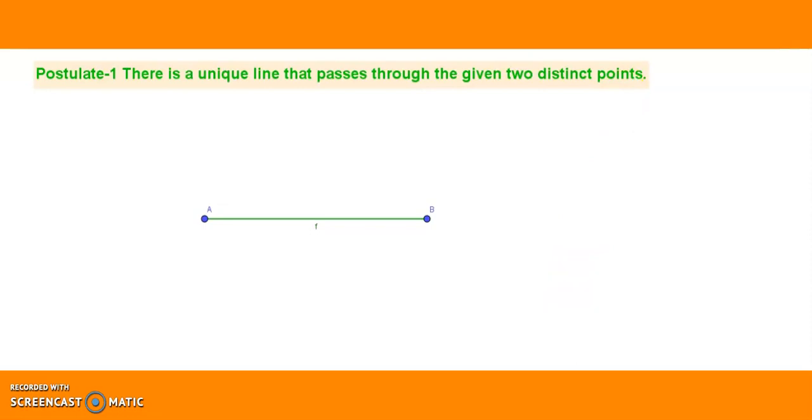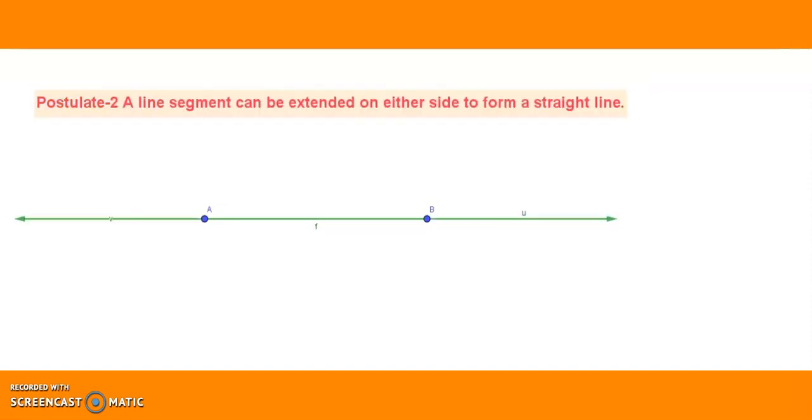Let us see what the second postulate of Euclid tells us. Postulate 2 of Euclid says, a line segment can be extended on either side to form a straight line.